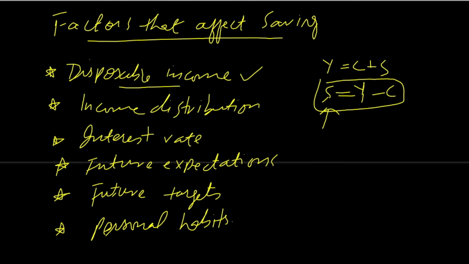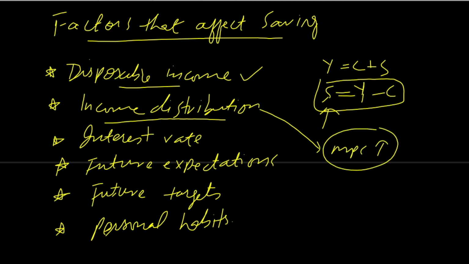If income increases, definitely saving will rise because people will have more potential to save more money. On the other hand, income distribution: if more equal distribution of income takes place, then consumption will rise because the poor class has greater marginal propensity to consume, so they will spend more, and when spending increases, saving will definitely fall. Interest rate has a positive relationship with saving. If interest rate increases, saving will rise because people think it's worthwhile saving money in a bank account, because the bank is offering a very good interest rate. On the other hand, if interest rate is low, people will save less, rather they will spend more.